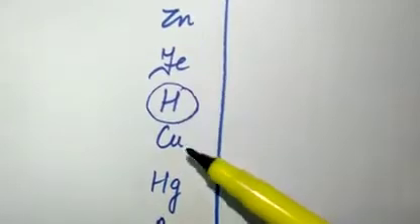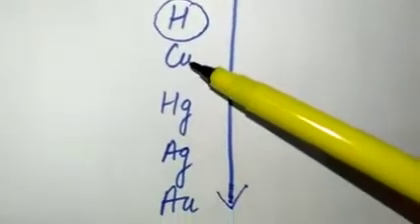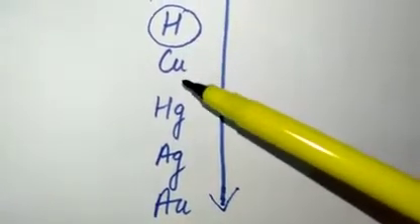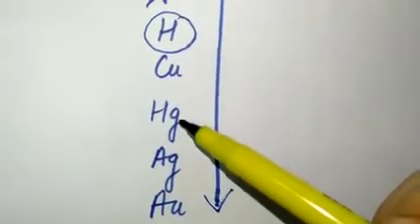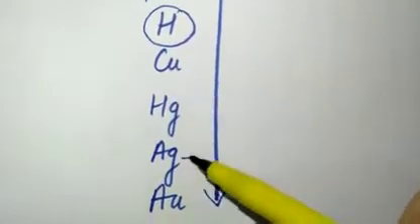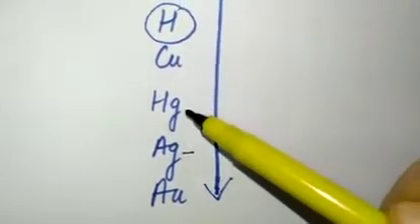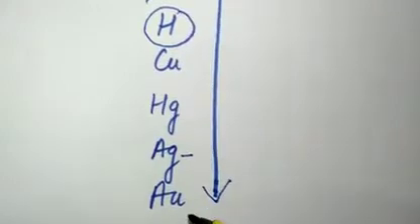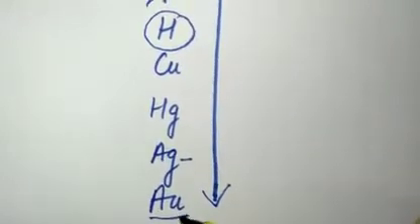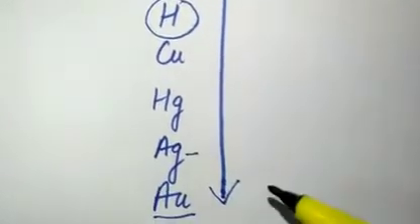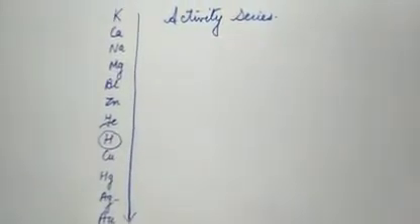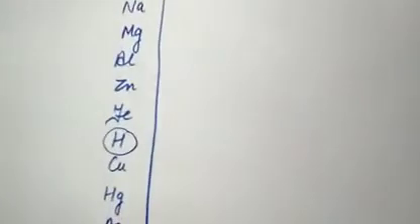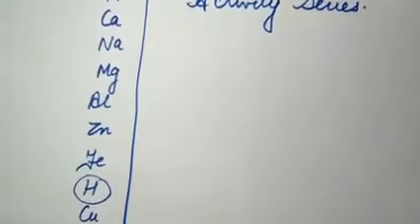Then after hydrogen is copper. Copper is less reactive than even hydrogen. Then mercury, Hg. It is less reactive than copper. Then silver, Ag is silver. Silver is less reactive than mercury. And gold is the last one, which is less reactive even than silver. So this is the activity series of metals, where the metals are arranged in decreasing order of their reactivity.